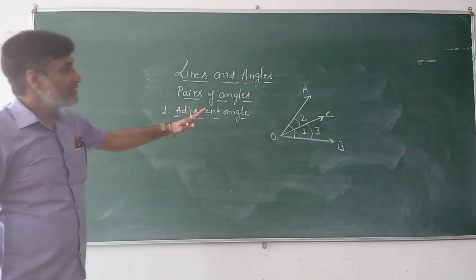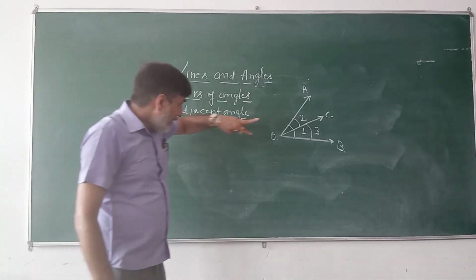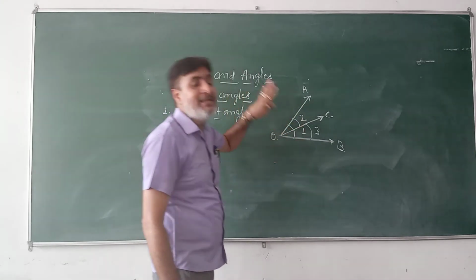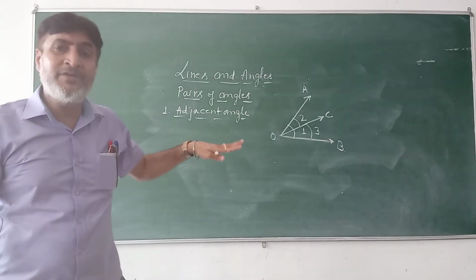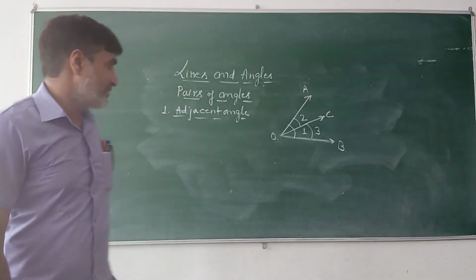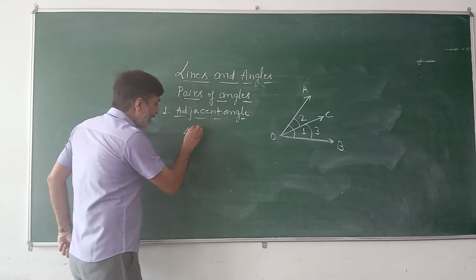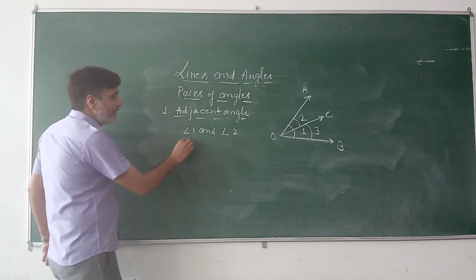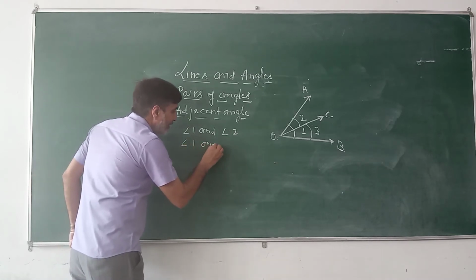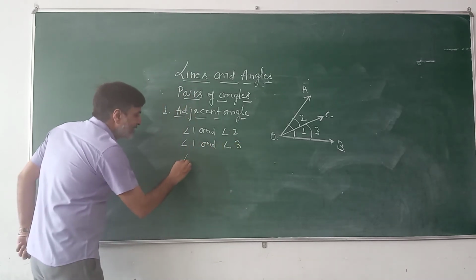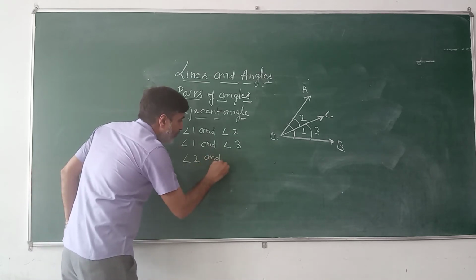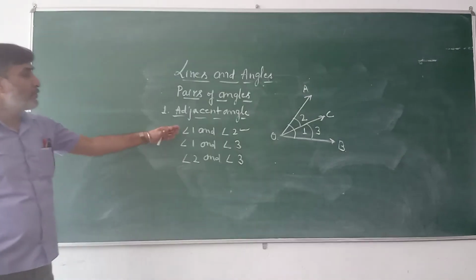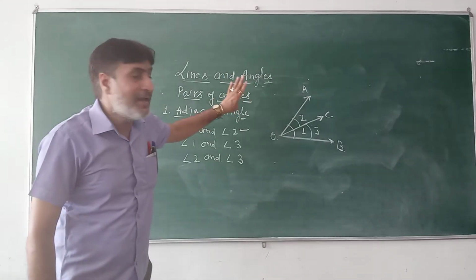Now here, just see, as we have three angles, angle 1, 2 and 3, similarly, here we have three pairs of angles. First one, angle 1 and angle 2. Second one, angle 1 and angle 3. And the last one, angle 2 and angle 3. First of all, we discuss the first pair, angle 1 and angle 2.